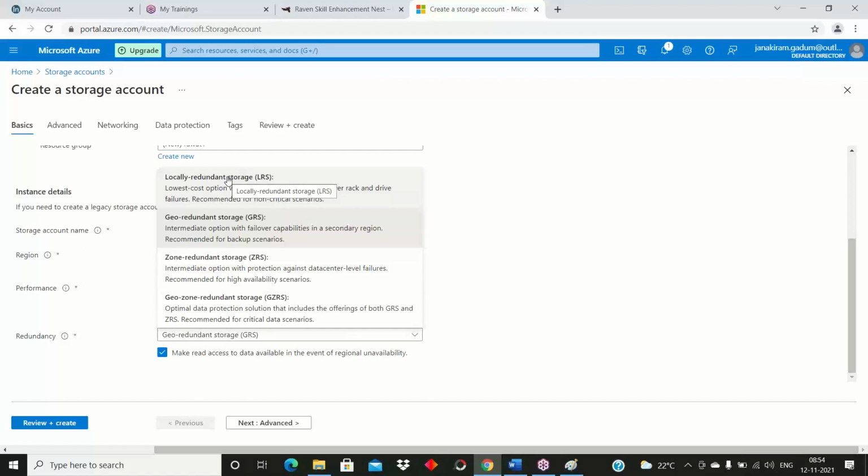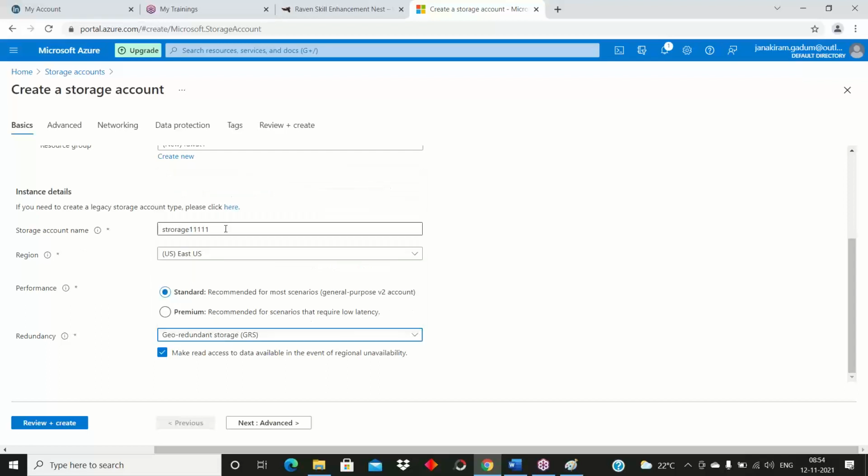If you choose the LRS option in redundancy, your data will be stored in a single data center in 3 copies. If the first copy is unavailable, you can access the second copy. If the second copy is unavailable, you can access the third copy. If the entire data center is lost, you cannot take the backup.